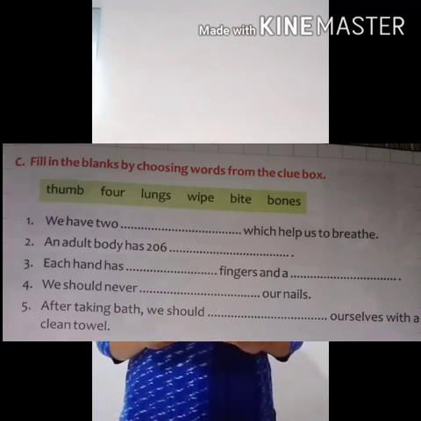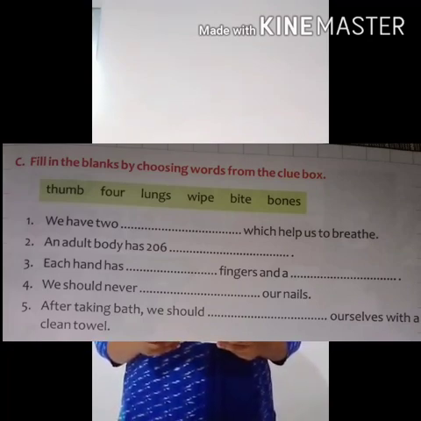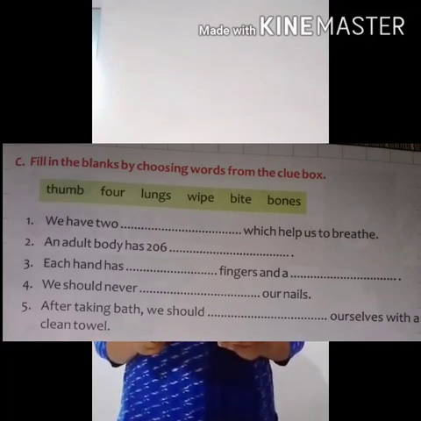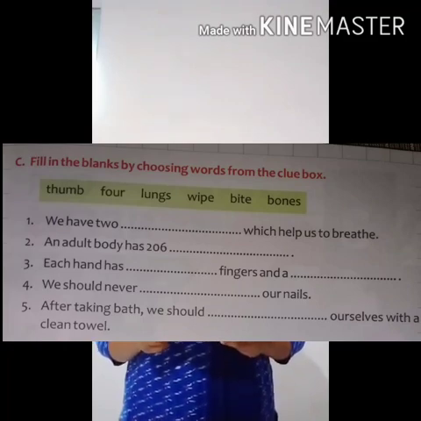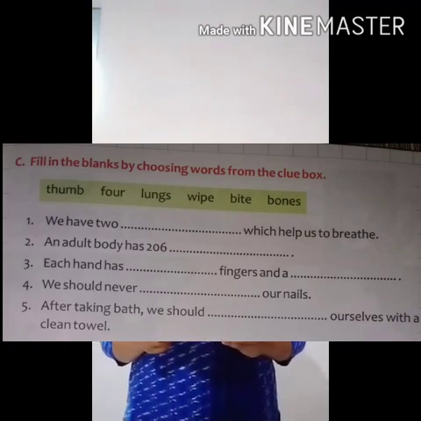Fourth, we should never dash our nails. The answer is bite. We should never bite our nails. Fifth, after taking bath, we should dash ourselves with a clean towel. What is the answer? Yes, wipe.